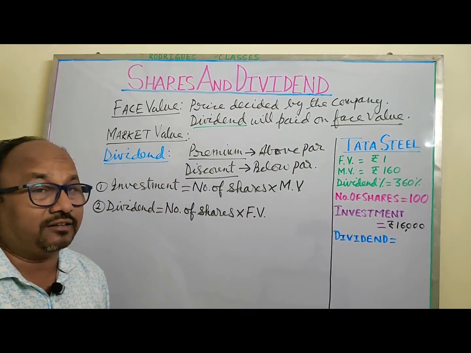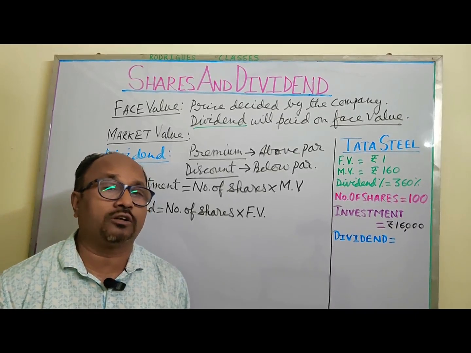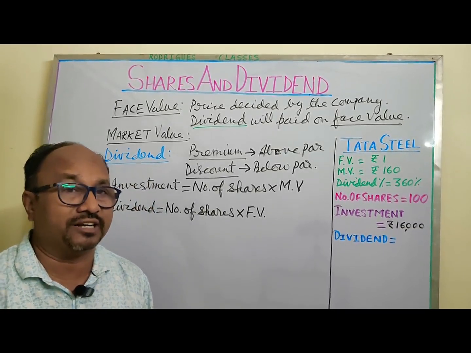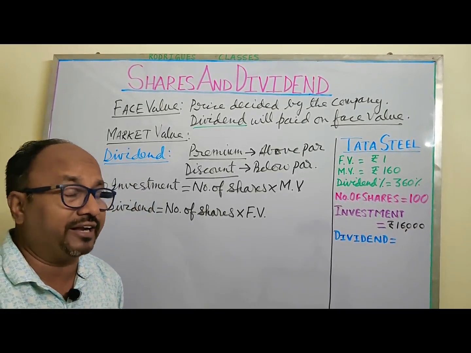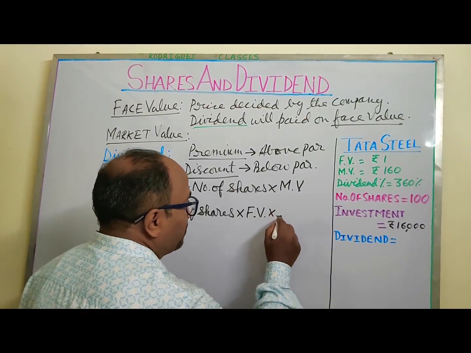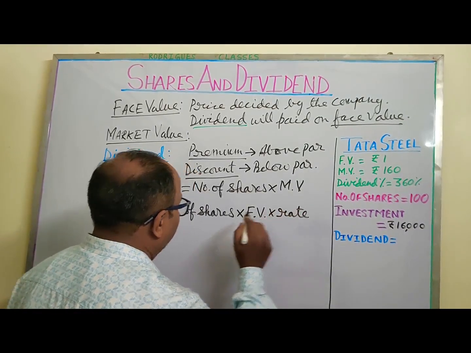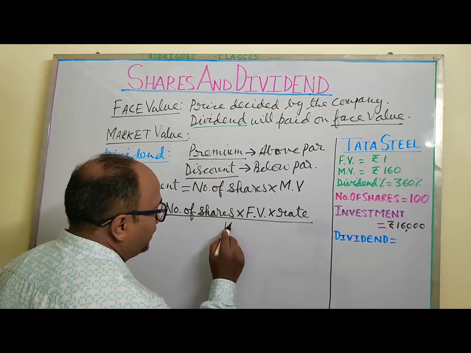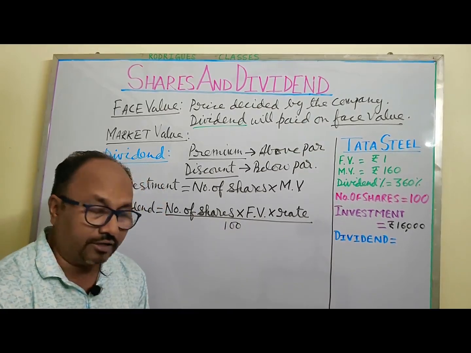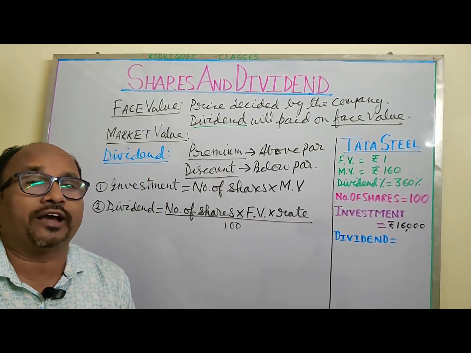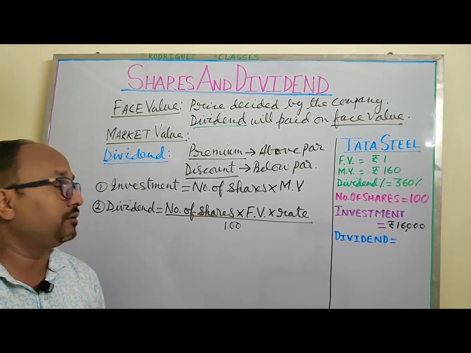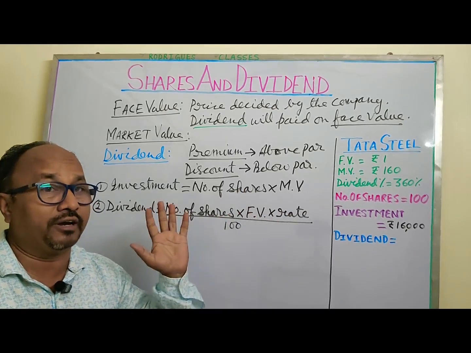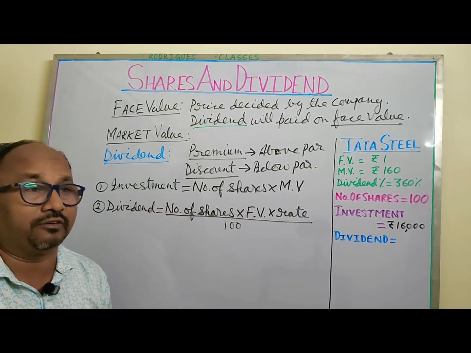And then the company will tell, based on its profit, how much dividend percentage will be there. So that we take as rate. So rate percent of dividend will be multiplied, and because we will always have this rate in percentage, you get 100 coming here. So if you have to find dividend, you will require to know the number of shares, face value, and the rate of dividend. That divided by 100 will give you the dividend.